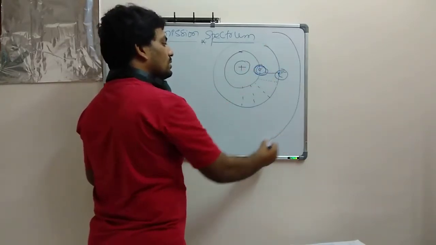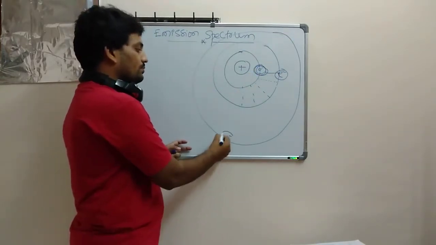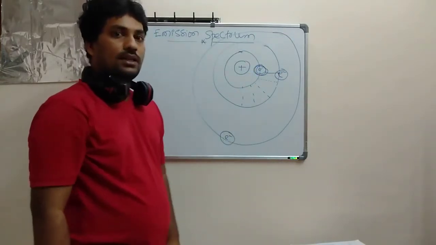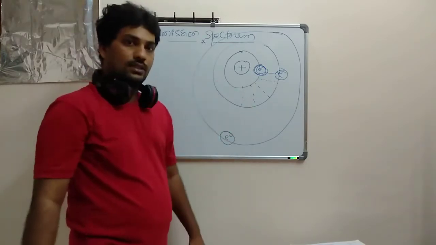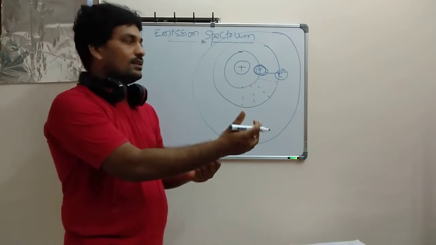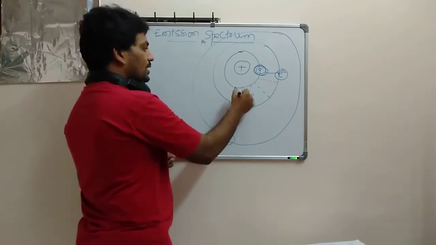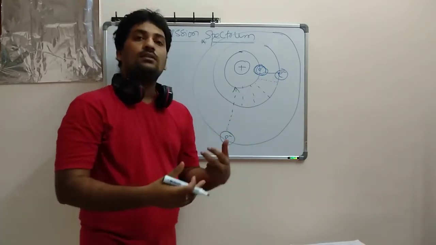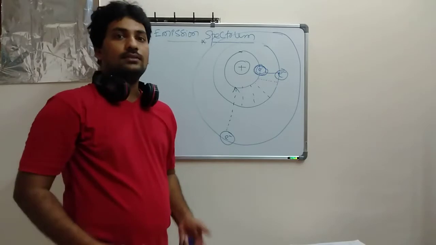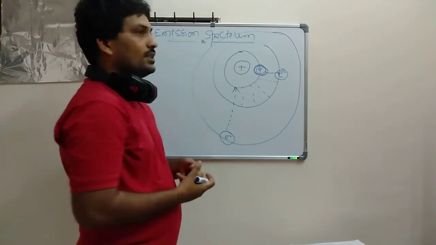Then it will move to some other, bigger orbit. Suppose it came to this particular orbit. From here, the atom is still not at all stable, so it goes back to its original orbit. While going back in this way, it will emit some kind of colored light, which we call a spectrum. So the emission spectrum is simple.